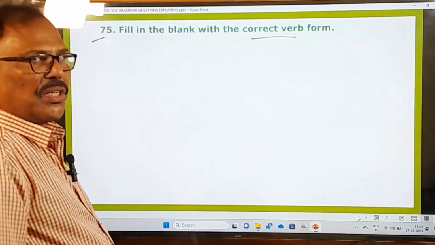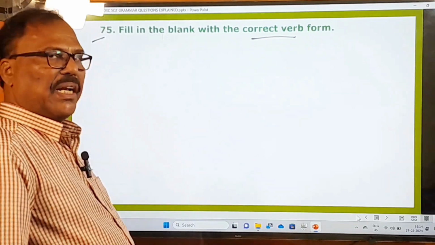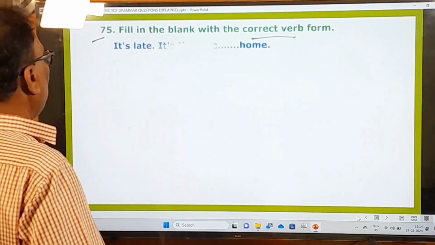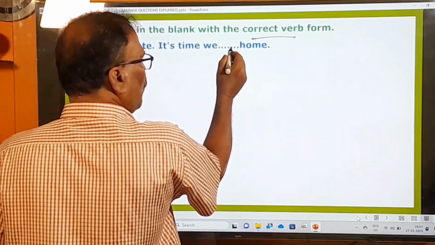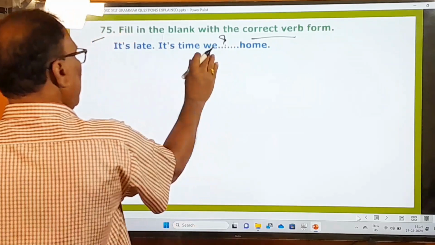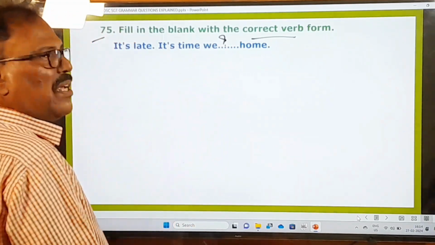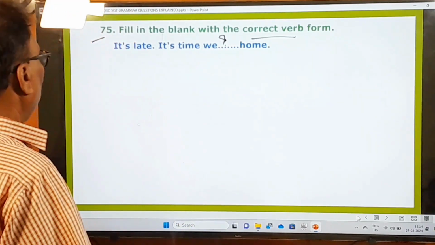Okay, he's asking you to fill in the blank with a correct verb form. And here, what is the sentence given here? It is late. It is time we dash go home. So here is the blank given, and in this sentence you have to fill in the blank with a suitable verb form. Right. What are the options given?